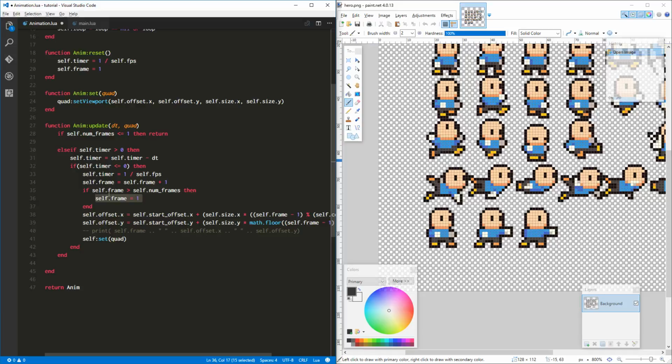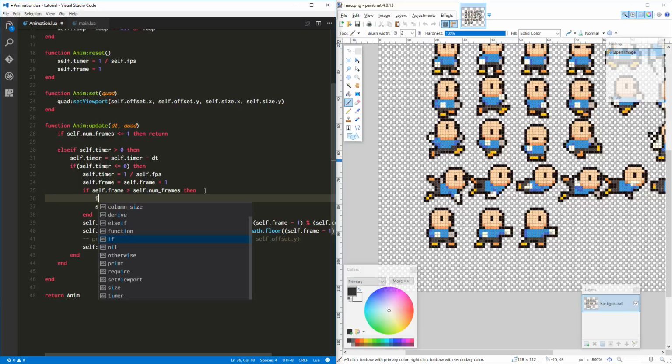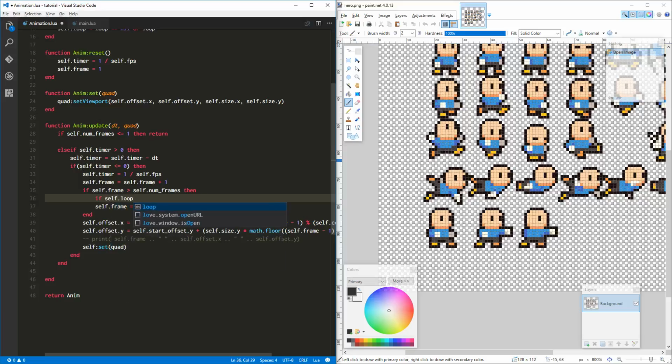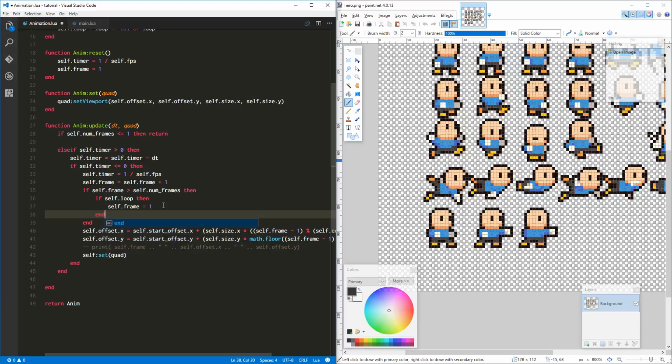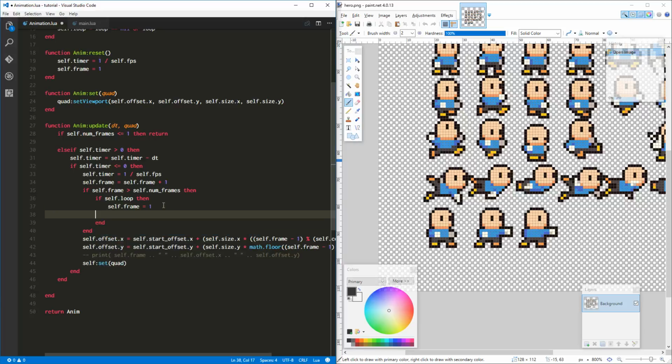So if self.frame is greater than the number of frames that we have specified, then we're going to have an additional if condition. That is if self.loop, and I really should be consistent, shouldn't I? Look at that. That's horrible. If self.loop, so if we're looping, then just go ahead and set self.frame equal to 1, so reset the whole animation.